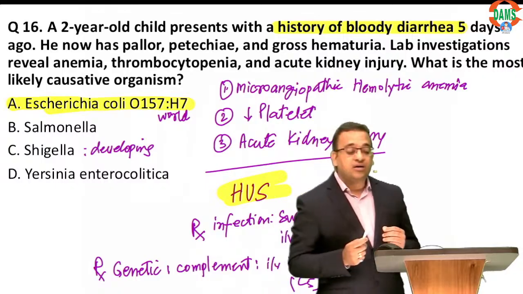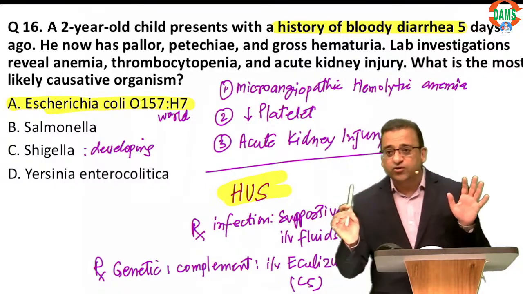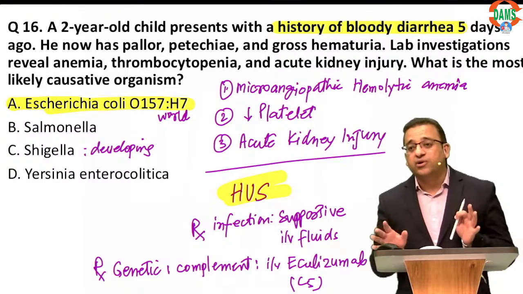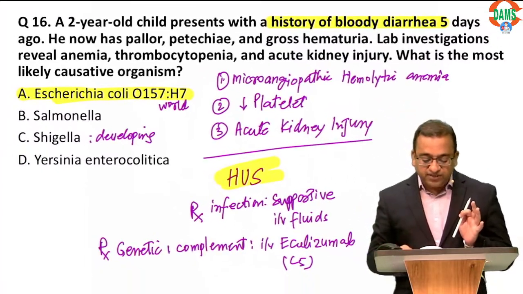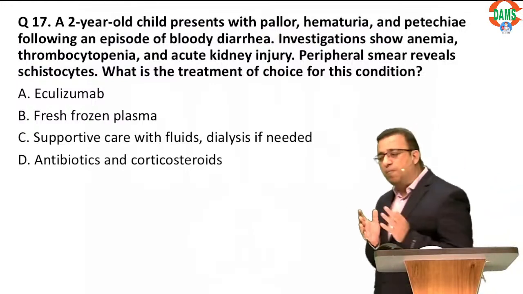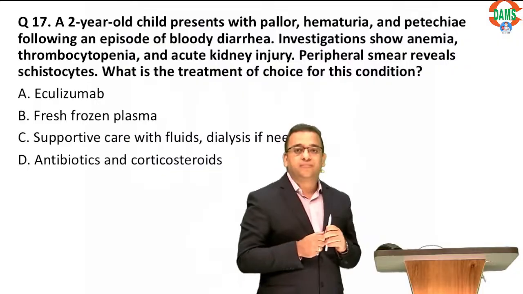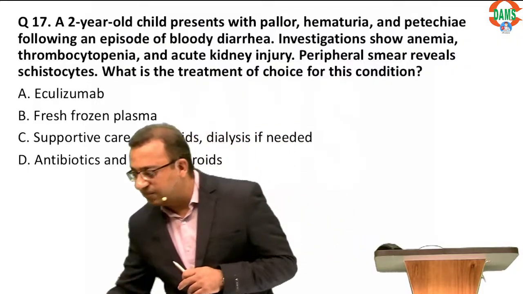So remember, in typical hemolytic uremic syndrome, Dr. Edge in the chat box, usually we give supportive care only. Only if you suspect some genetic disorder of the complement cascade do you go for eculizumab.